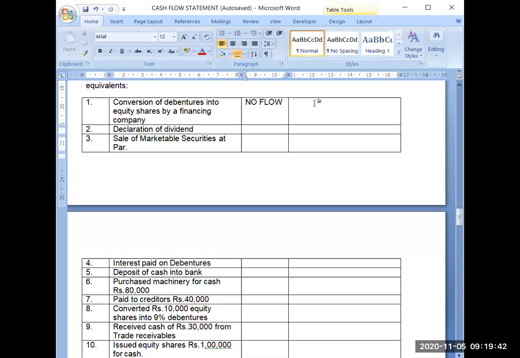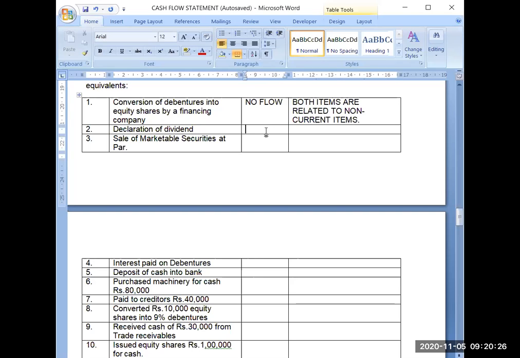Why? Because both items are related to non-current items. So both are of non-current nature, debentures also and shares also, and they are not generating any cash. That's why it is only a mere conversion of the form.